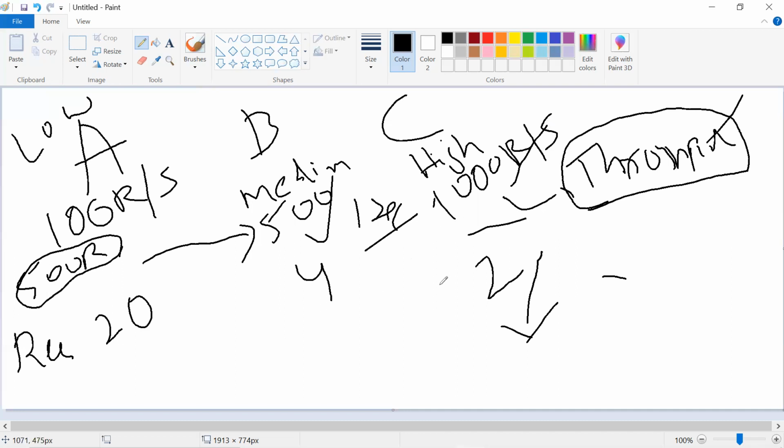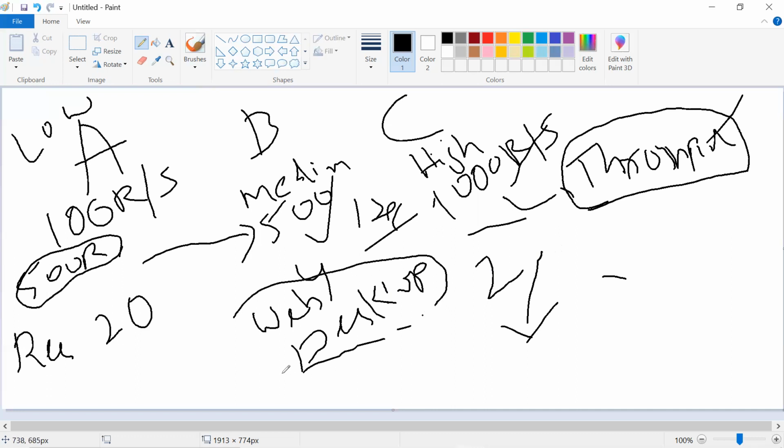So now we know how IT application works, and the response time and throughput. So now let's compare web and desktop. What is the difference between web and desktop? Web we discussed, it is with the internet. Desktop means the application needs to be installed on the same machine. So web means we can access it from the browser.